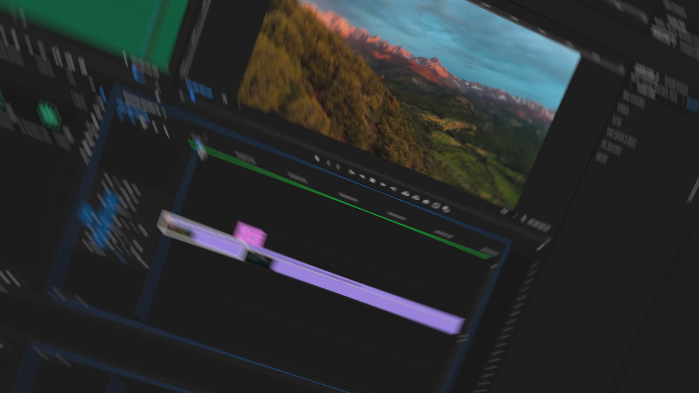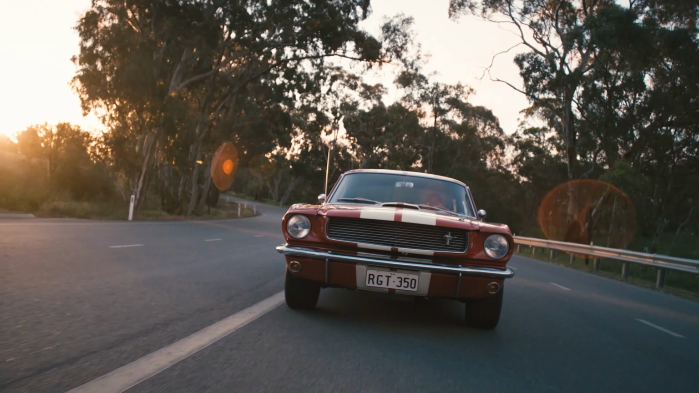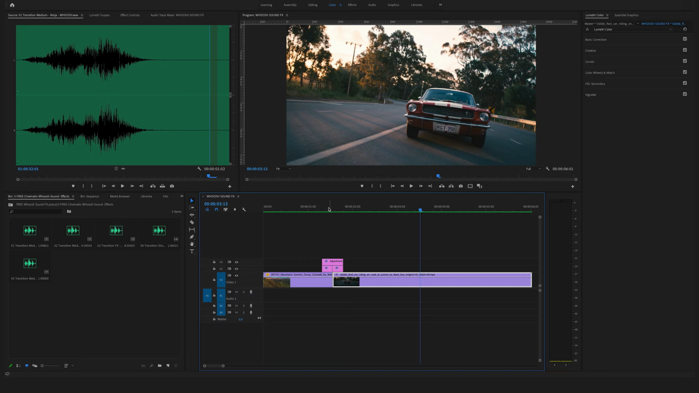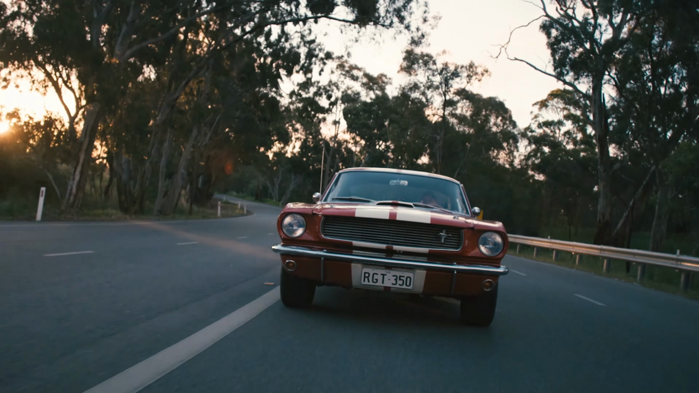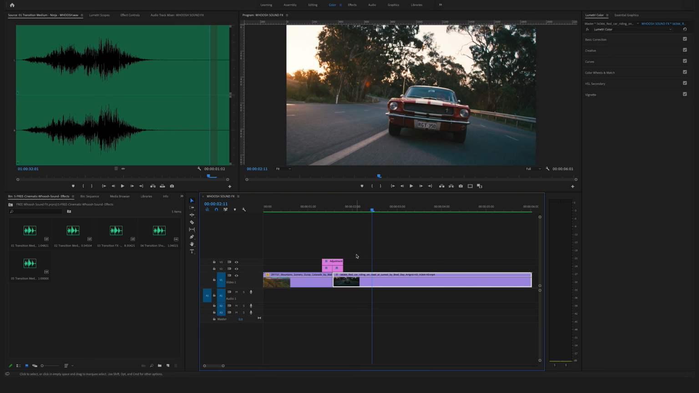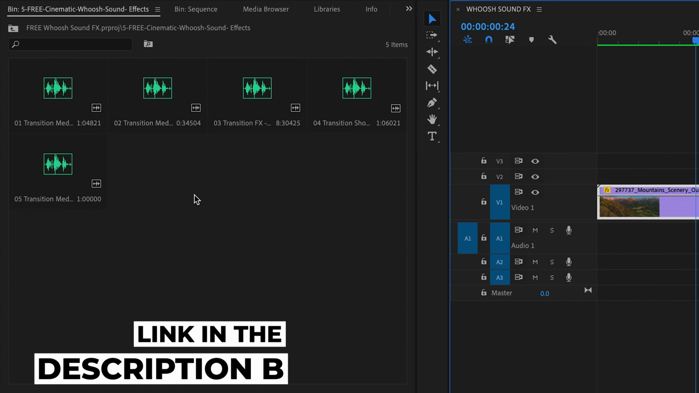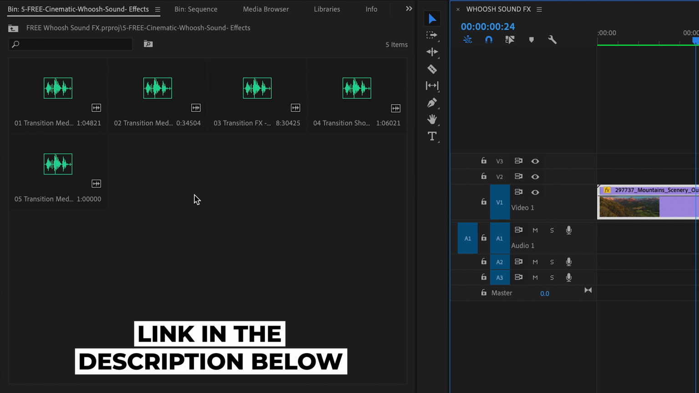Okay, let's dive into the timeline. You can find this stylish zoom transition here in the timeline, and we want to add a cool whoosh sound effect. If you want to learn and recreate this kind of zoom transition, head over to my detailed tutorial, link in the description below. Okay, after your download you will find 5 cinematic whoosh sound effects in your folder.